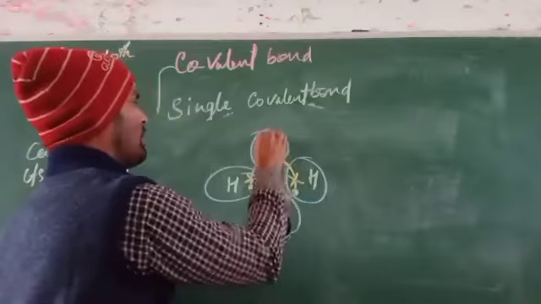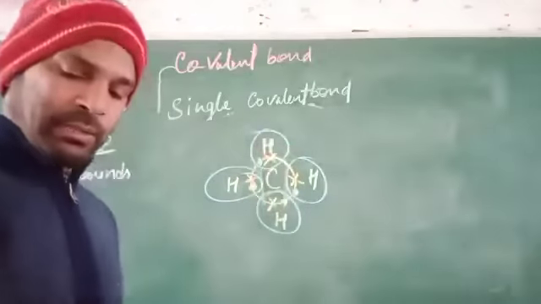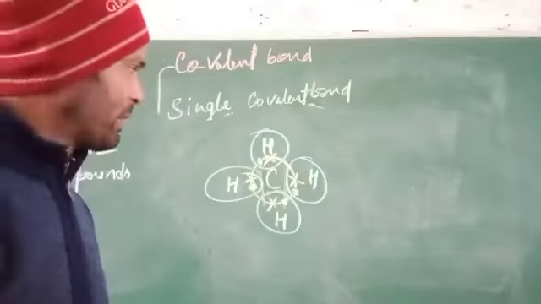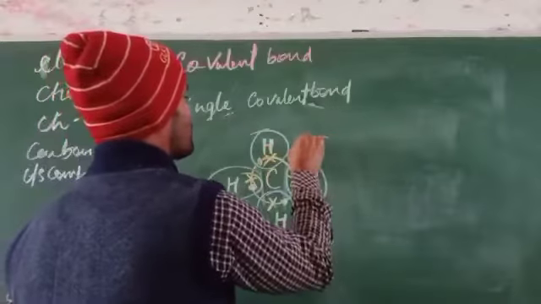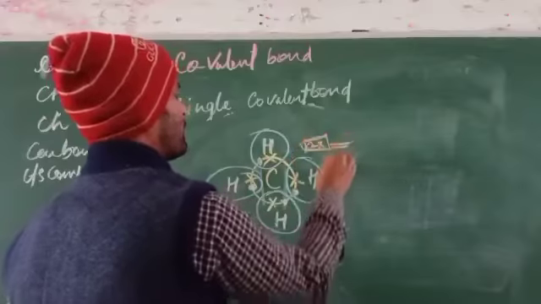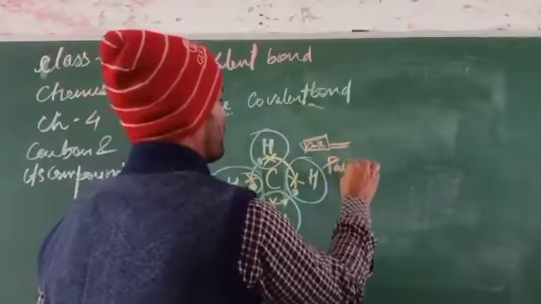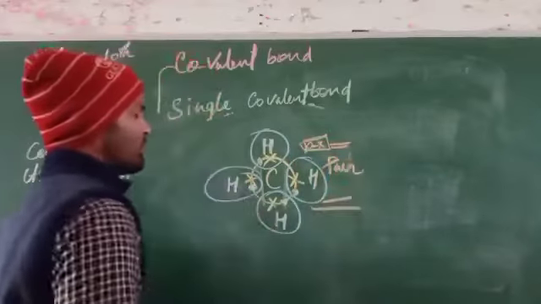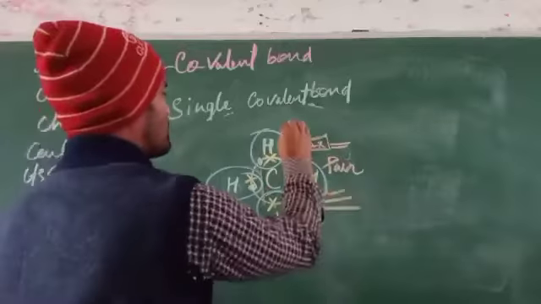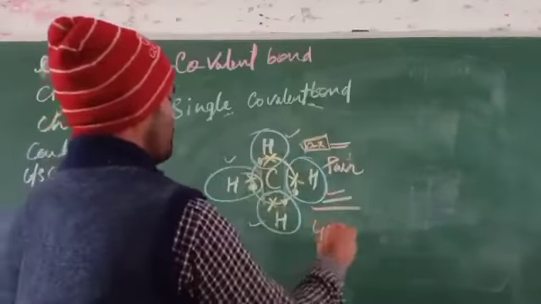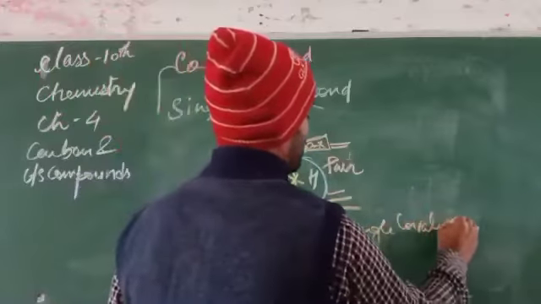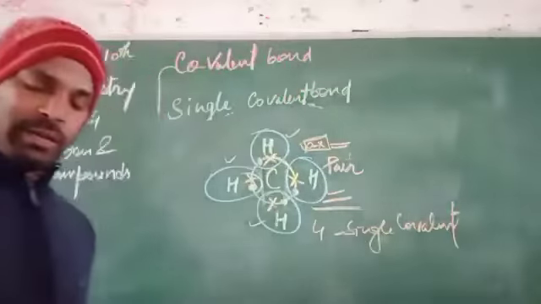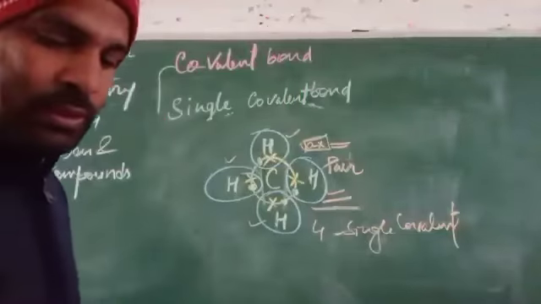So a single electron gets shared in that case, that is a pair of electrons. Here is a pair, two electrons get shared, that is a pair of electrons in each case. So that will form four single covalent bonds.